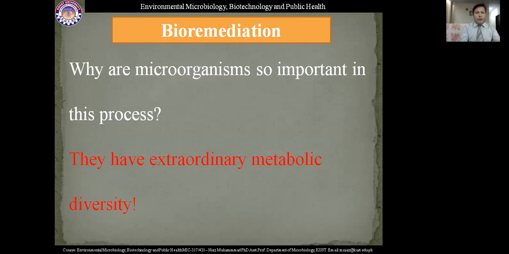Suppose one pollutant goes into soil with these millions of microorganisms. Some microorganisms have the ability to produce certain enzymes which will react on that pollutant and break it down or convert it into its elemental form or less toxic form. Therefore, in the bioremediation process, we are using microorganisms. They have the ability to produce various types of enzymes. So, in terminology, you can say microorganisms have extraordinary metabolic diversity.